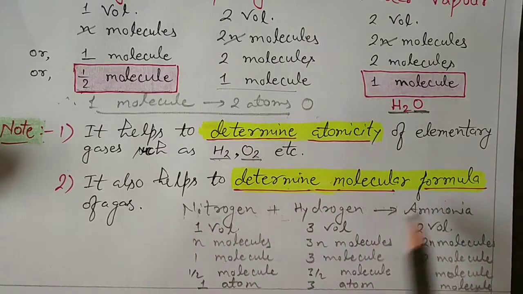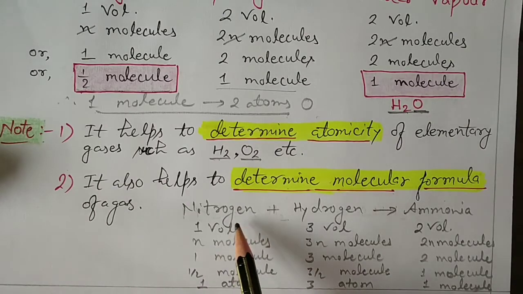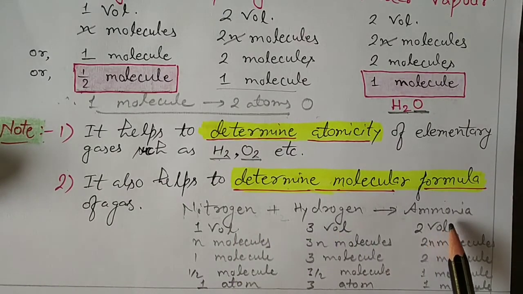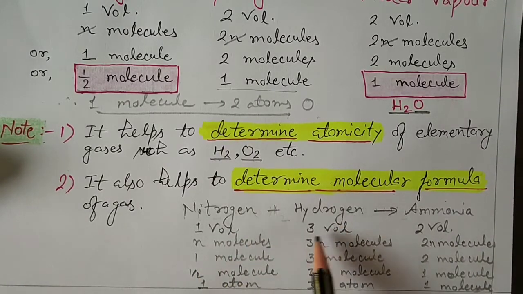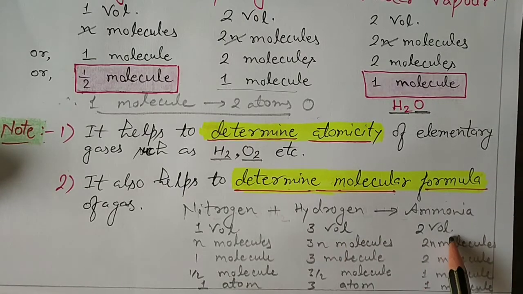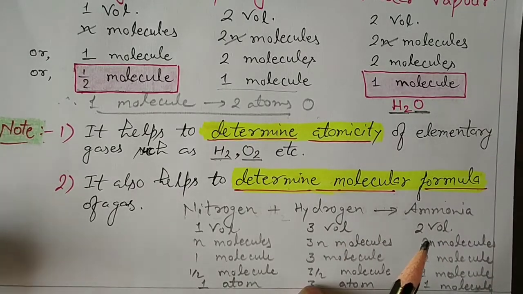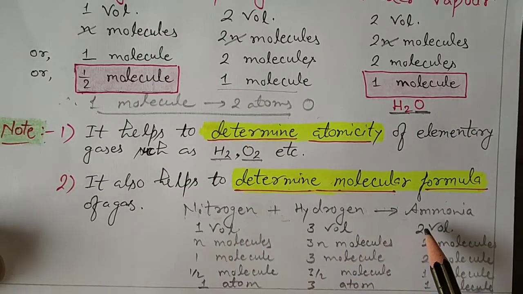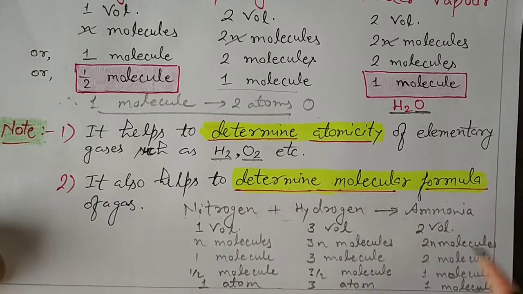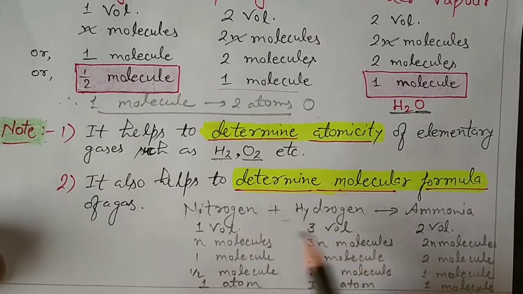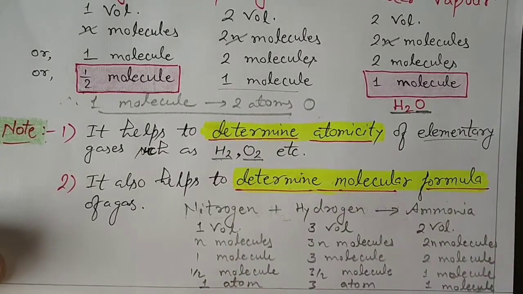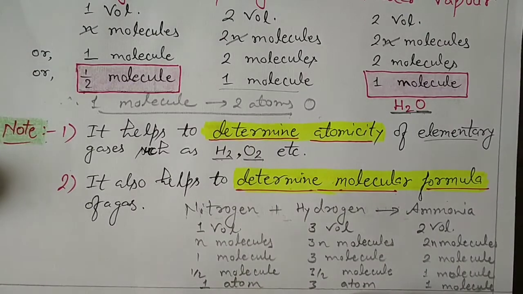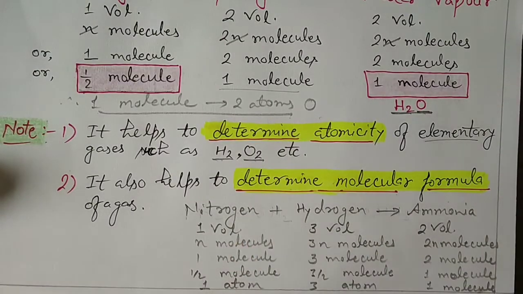To determine the molecular formula, let's take the example of nitrogen gas reacting with hydrogen gas to form ammonia. By experiments, it was observed that 1 volume of nitrogen reacts with 3 volumes of hydrogen to form 2 volumes of ammonia. I have written this in statement form because when Avogadro gave this law, it was believed that elementary gases like nitrogen and hydrogen were only monoatomic, not diatomic. They believed there were only single atoms of these gases which combine together.